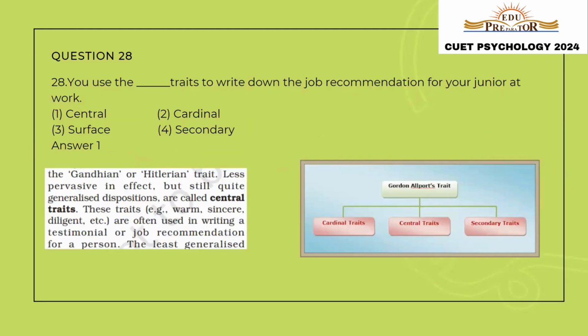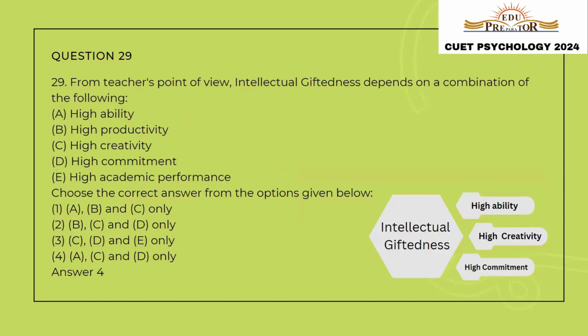Question 28. You use the dash traits to write down the job recommendations for your junior at work. So the correct answer is central traits. Central traits are less pervasive as compared to cardinal traits, but they are still quite generalized dispositions. These traits are often used in writing testimonials or job recommendations for a person. These are a part of Gordon Allport's trait theory. With this, let us move on to the next question, question number 29.